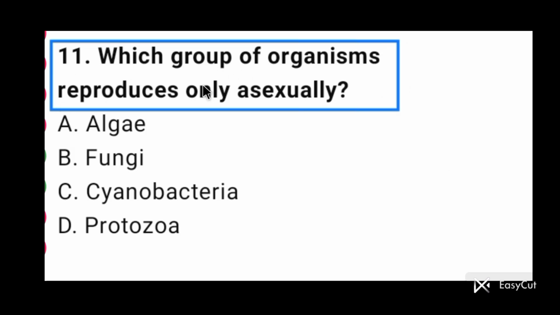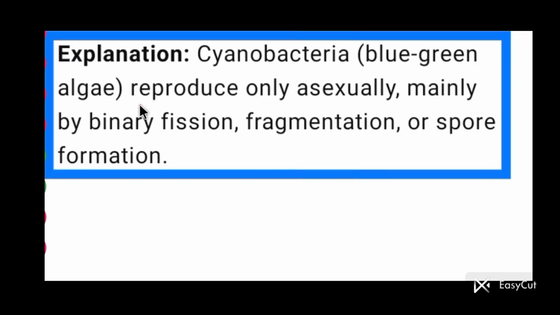Question number 11. Which group of organisms reproduces only asexually? So, cyanobacteria are the group of organisms which reproduces only asexually. So, here answer is option C. Cyanobacteria, blue-green algae, reproduce only asexually, mainly by binary fission, fragmentation, or spore formation.